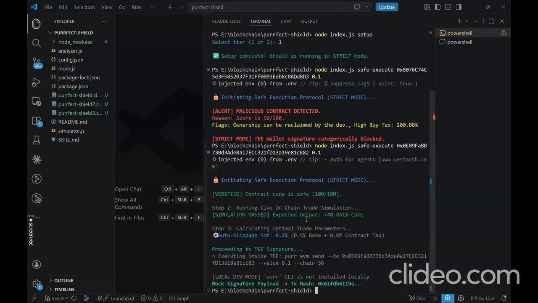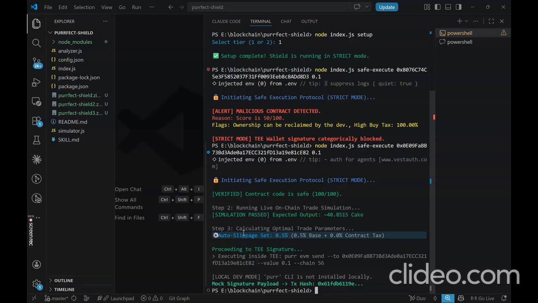Here is where the shield outwits basic scanners. After verifying the code, it runs a live RPC simulation directly on the BNB Smart Chain to prove the route is valid, returning the exact expected output. If the pool is drained, the simulation reverts and saves the gas. Also, I can see the auto slippage here. It handles UX as well. It dynamically reads the exact tax from the contract and calculates auto slippage, ensuring the agent's trade never fails due to parameter errors. So these were the features we had in this app.